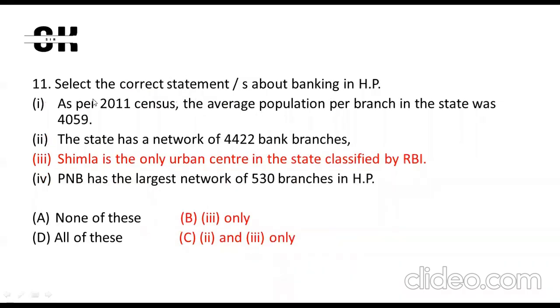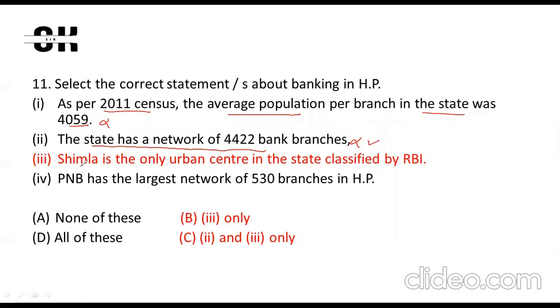Next, the 11th question is talking about the correct statement. In 2011, the average population per branch in the state was 4,059. So this statement is wrong. The state has a network of 4,422, I didn't find it anywhere, but this statement can also be true.